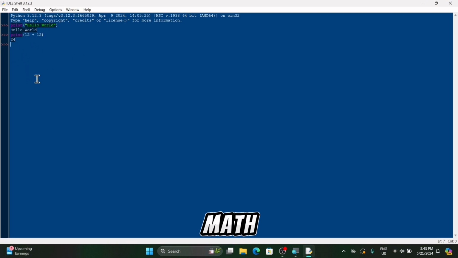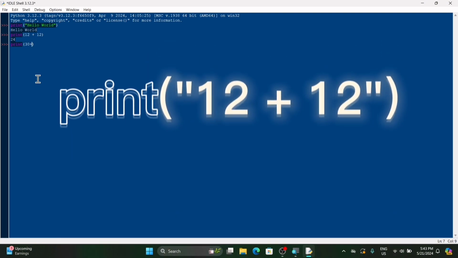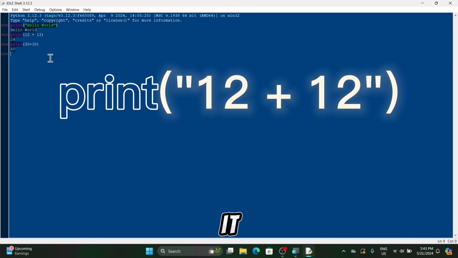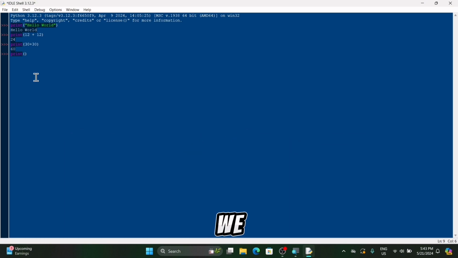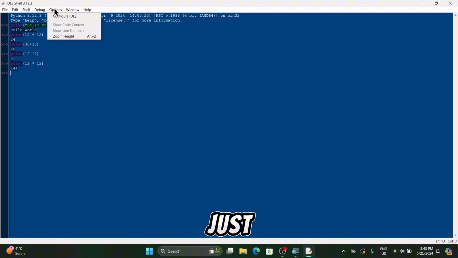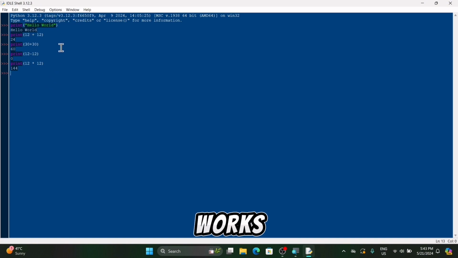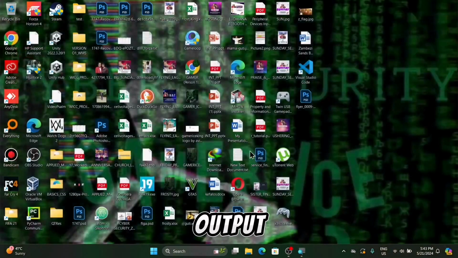We can do math too. As you can see, print this number plus this number, it gives us the answer. So Python can solve math, guys. We can do simple math with just maybe one line of code to add something, to multiply something, to subtract something. We will do this in depth. Right now I'm just showing you how the IDE works. After putting your command here, it will output something.